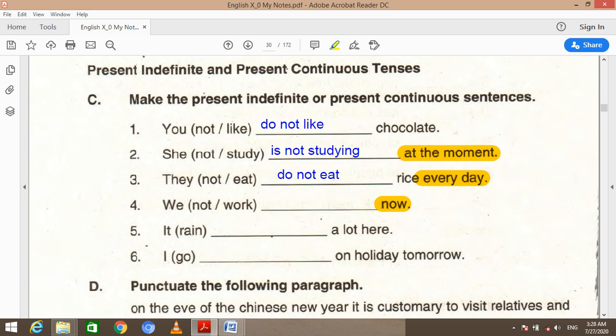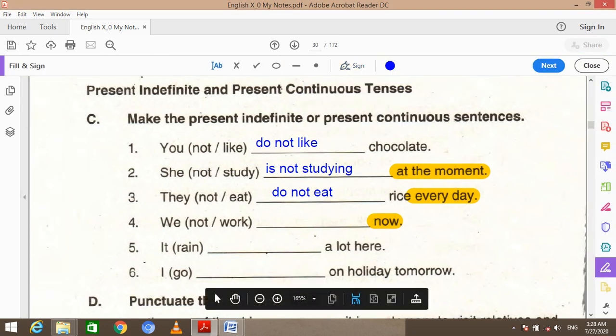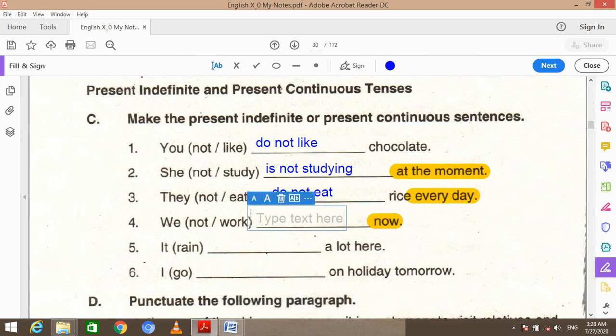So here we are going to construct this sentence into present continuous form. Since we have a plural subject, that is we, it will take are. We are not working, with the present participle, meaning addition of ing to the root word work. We are not working now.